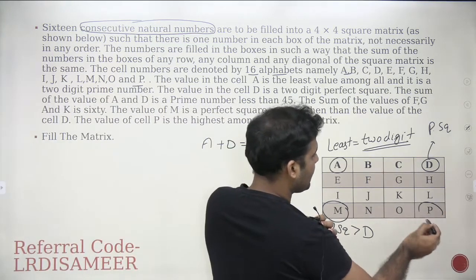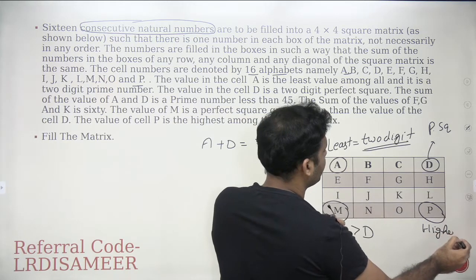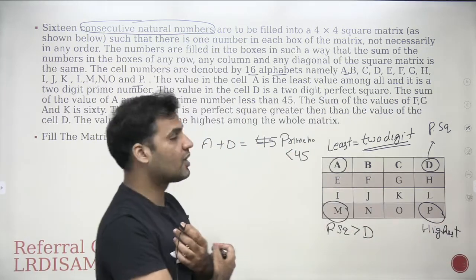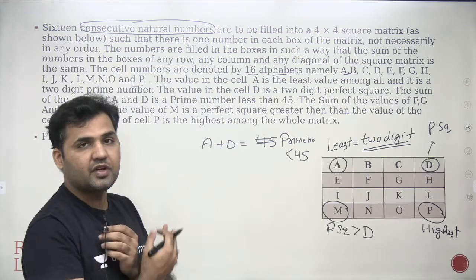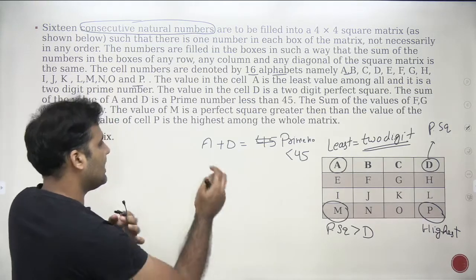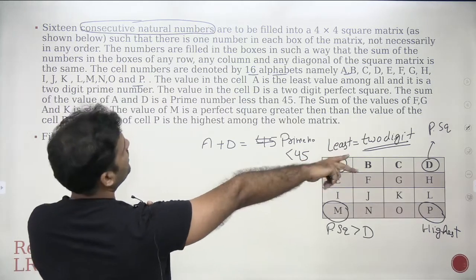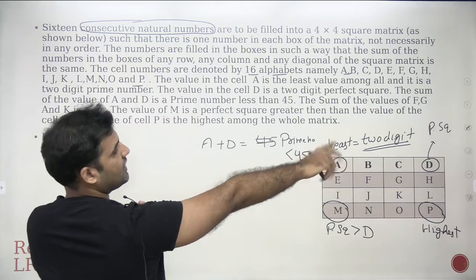This number is the highest number. Now, let's find out these corner values, because every statement is talking about these corner values. Let's start. So tell me, what is the least 2-digit prime number? A should be the least 2-digit. A is the least value among all and it's a 2-digit prime number.